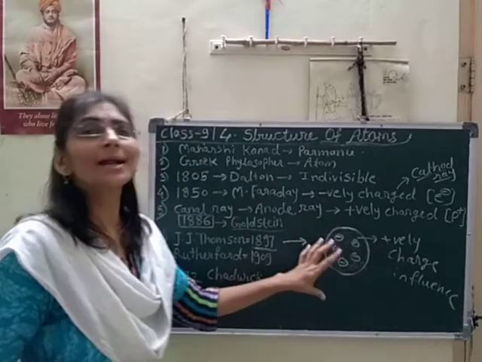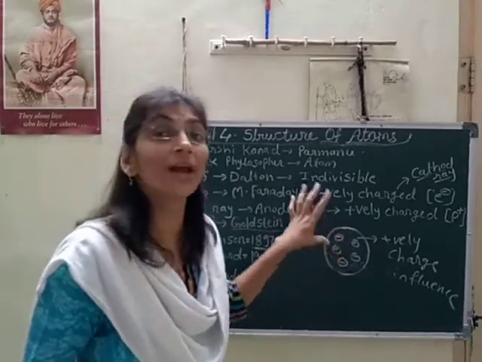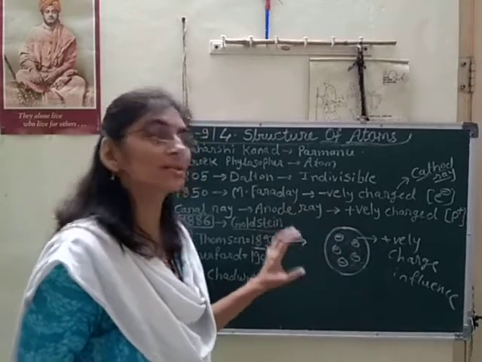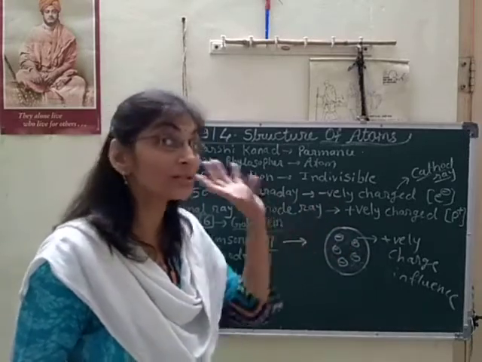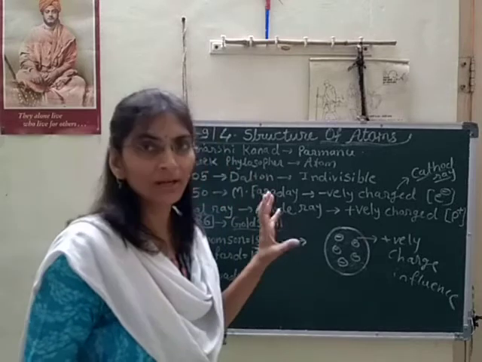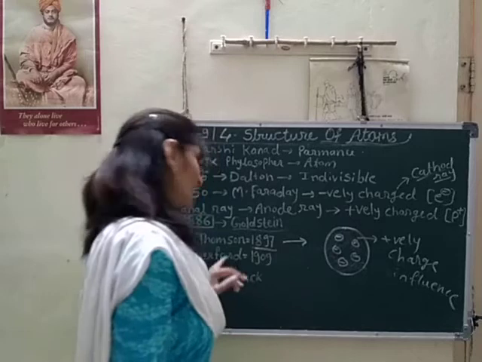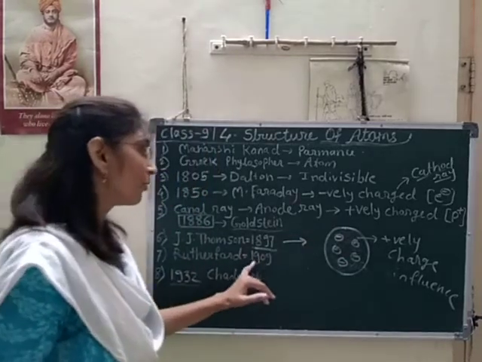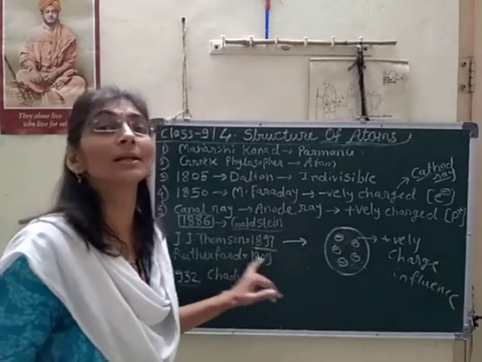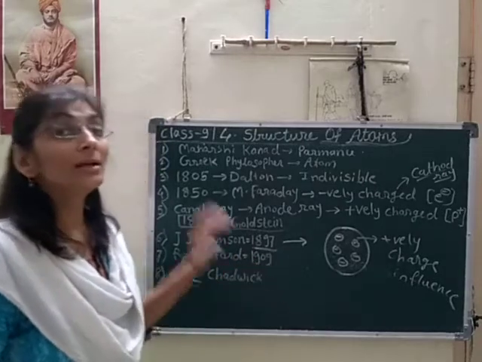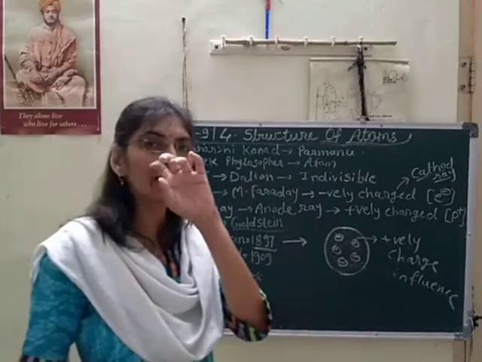So that structure is a failure. J.J. Thomson's atomic structure is a failure. Still, it is a milestone. It is very important for further study. And then after that, Rutherford in 1909 did one very important experiment.